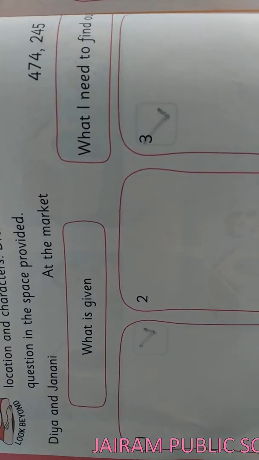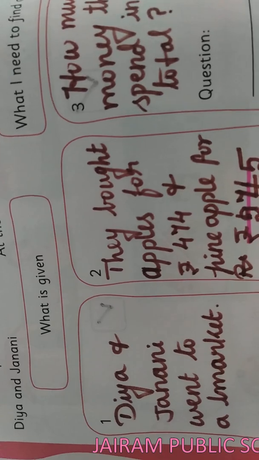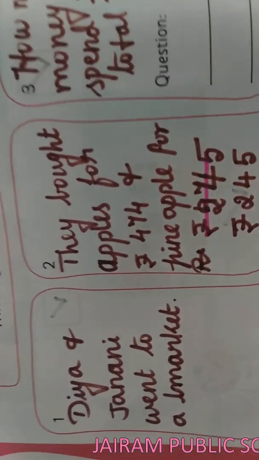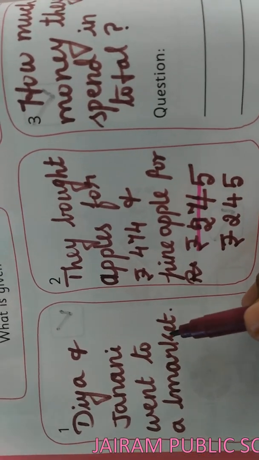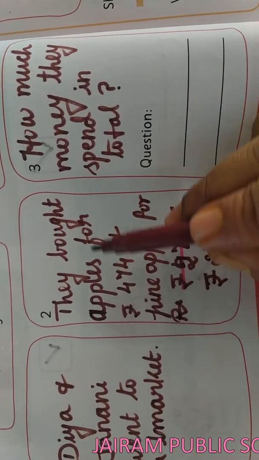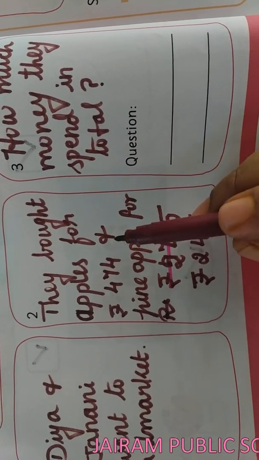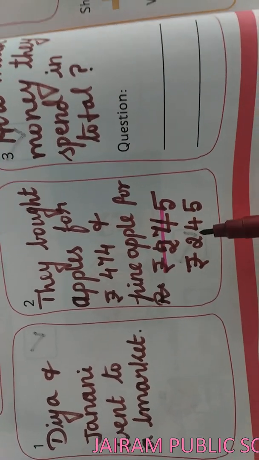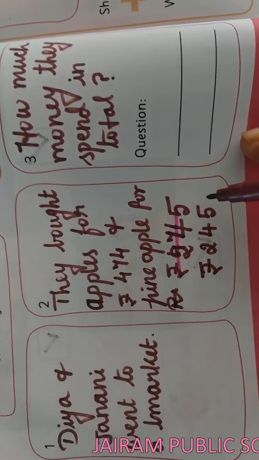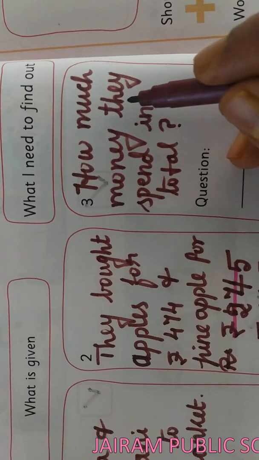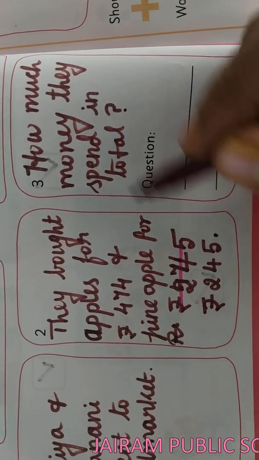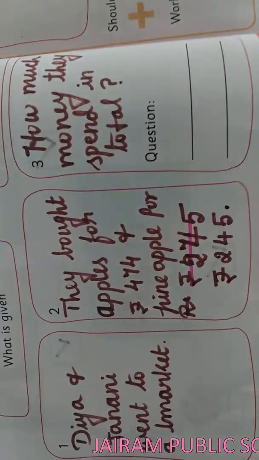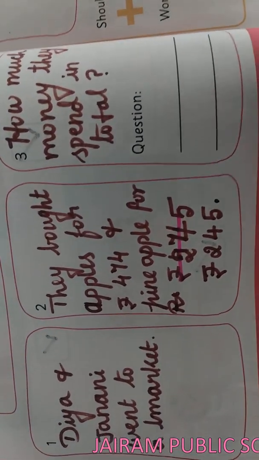Okay. Now see here. So you can create it by your own. Here I have written: Diya and Janani went to a market. They bought apples for rupees 474 and pineapple for rupees 245. How much money did they spend in total? So totally how much money did they spend? So total means yes, you have to do the addition.